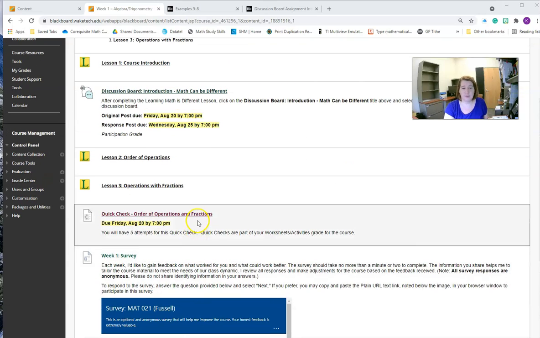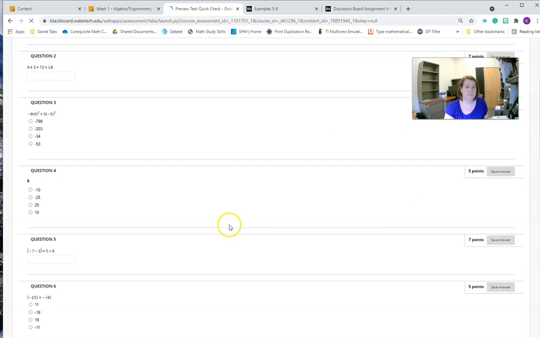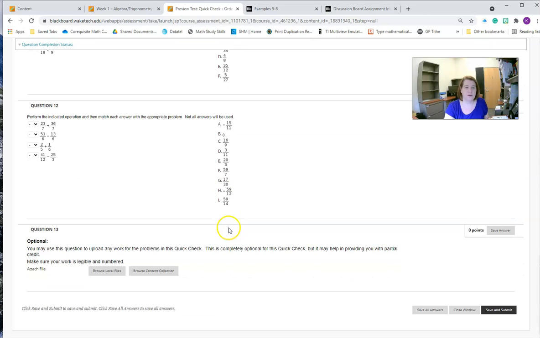Some other information about your quick checks. You will notice at the end of each of them, there is a place where you can upload any work. You can upload a PDF or a Word file. Either of those is fine, but you can only upload one file. So if you have multiple, like if you use your camera and you took pictures, copy those pictures into a Word file and then submit that one Word file.